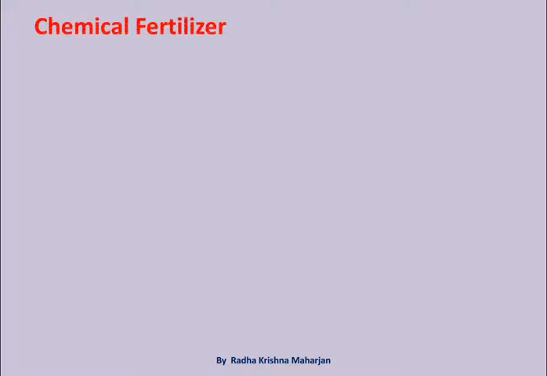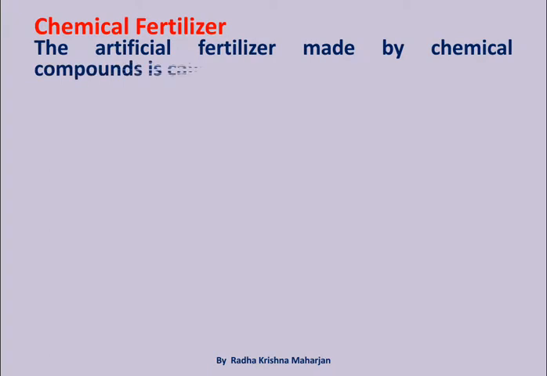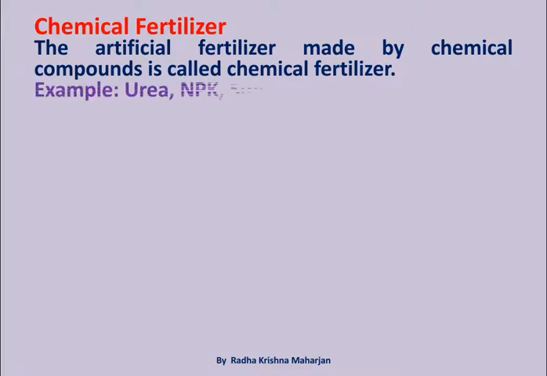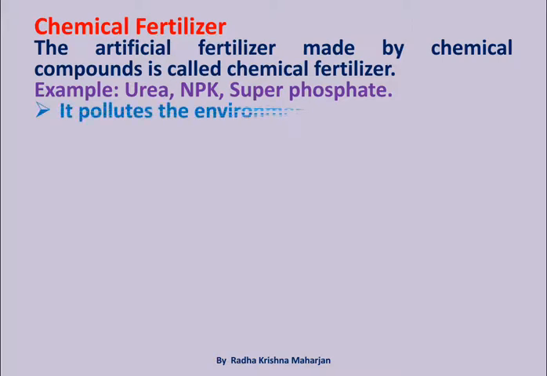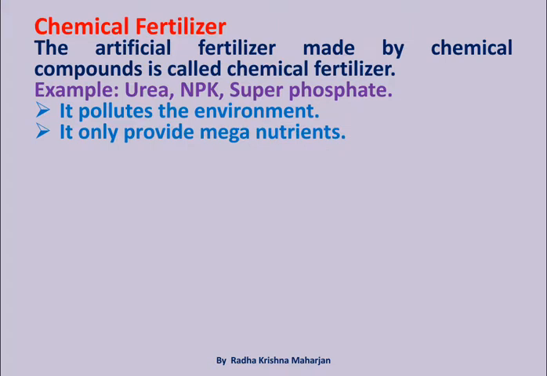Chemical fertilizer: the artificial fertilizer made by chemical compounds is called chemical fertilizer. Example: urea, NPK, superphosphate. It pollutes the environment. It only provides mega nutrients.